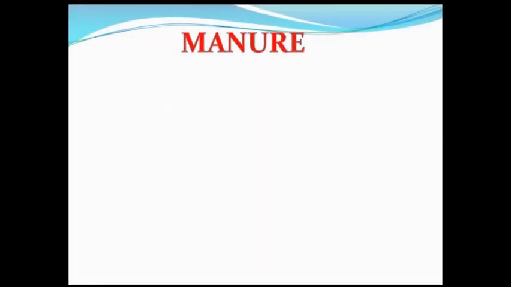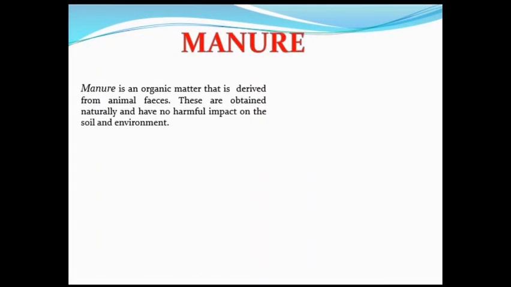Manure. Manure is an organic matter that is derived from animal feces. These are obtained naturally and have no harmful impact on the soil and environment.